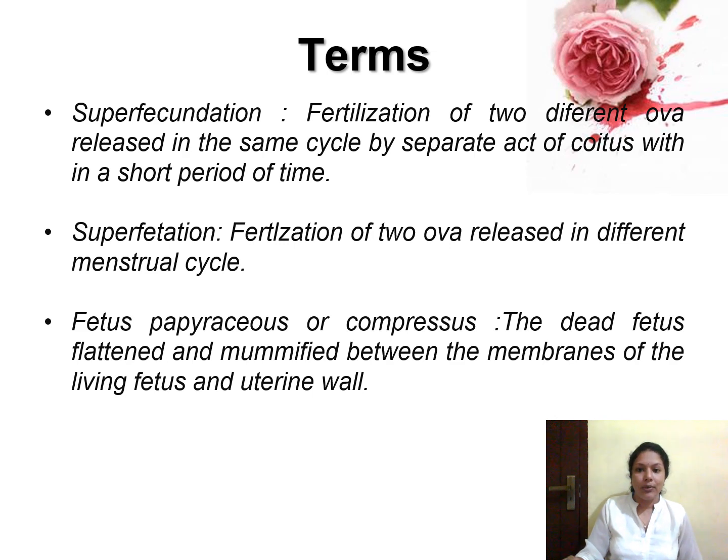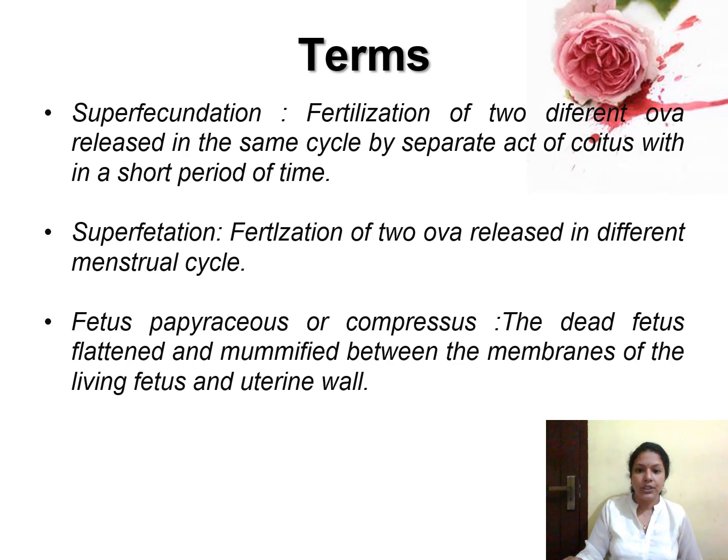Next we can see some of the terminologies or common conditions that you can see in the case of multiple pregnancy. The first one is superfecundation. That is the fertilization of 2 different ova released in the same cycle by separate acts of coitus within a short period of time. That is, 2 ova are released in the same cycle and these 2 ovums get fertilized by separate intercourse, and these things should happen within a short period of time. That is known as superfecundation.